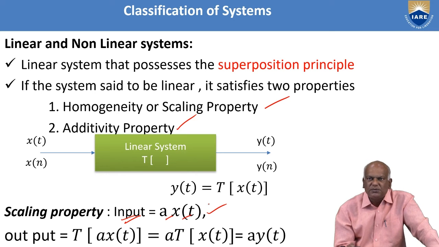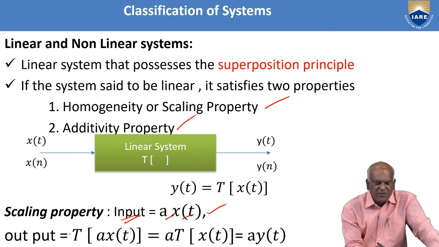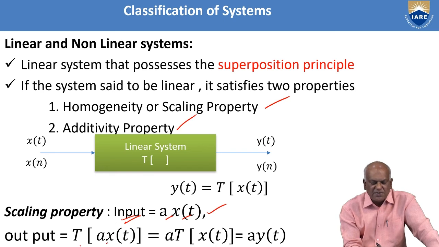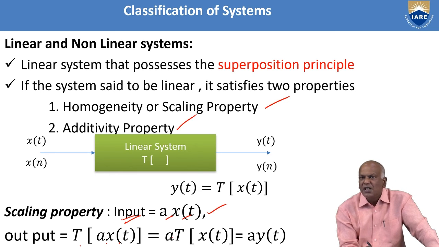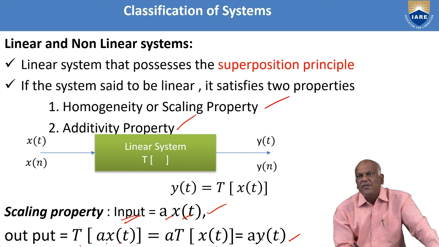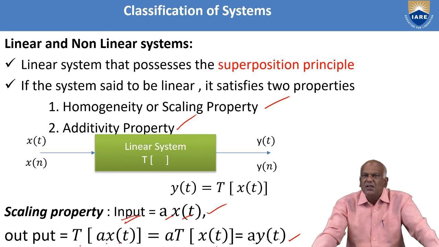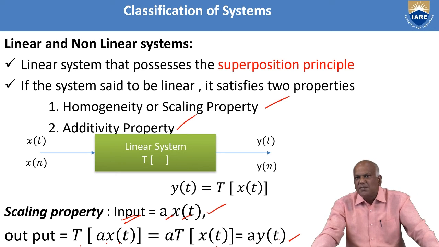What is the corresponding output? It is given by the transformation of a times x of t. Since a is an arbitrary constant, take it outside: a times the transformation of x of t. You know the transformation of x of t is nothing but y of t. That's why a times y of t. That means if the input is scaled by some amount, the output is also scaled by the same amount. This is called the scaling property.